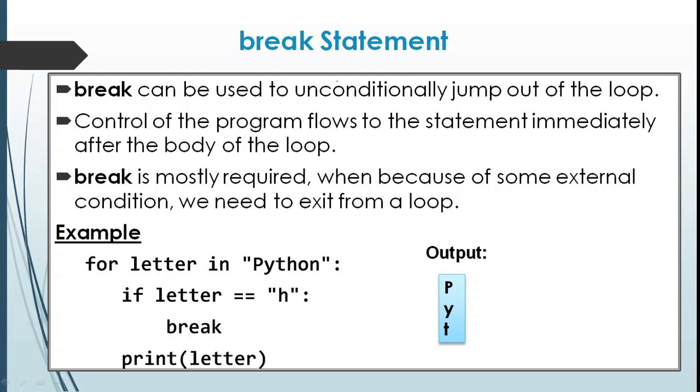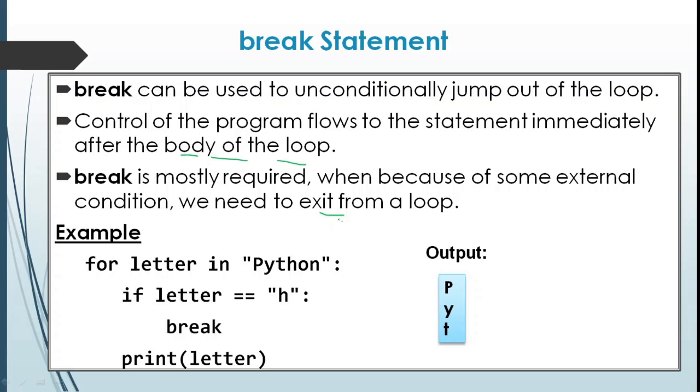Break statement can be used to unconditionally jump out of the loop. That is, it is used to exit from a loop or terminate the loop. Control of the program flows to the statement immediately after the body of the loop. So if there are any statements after the body of the loop, that statement will be executed after skipping the loop. It is mostly required when, because of some external condition, we need to exit from a loop.